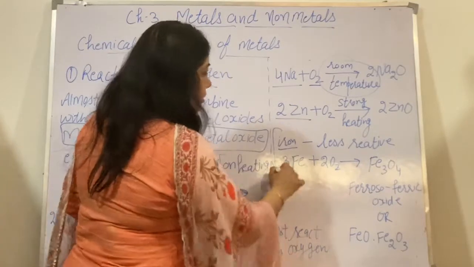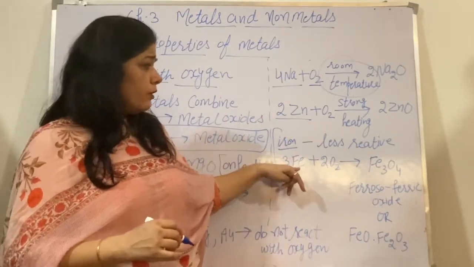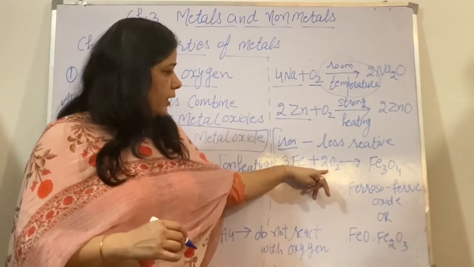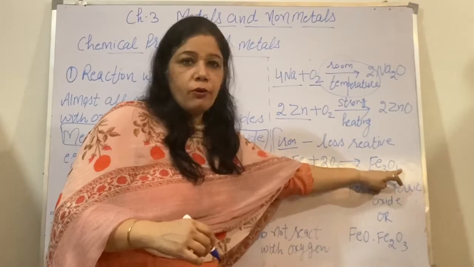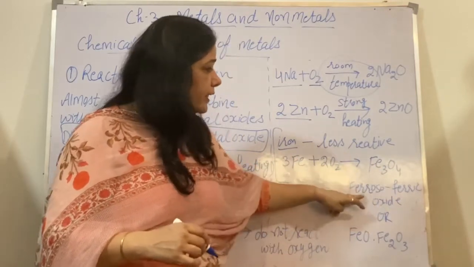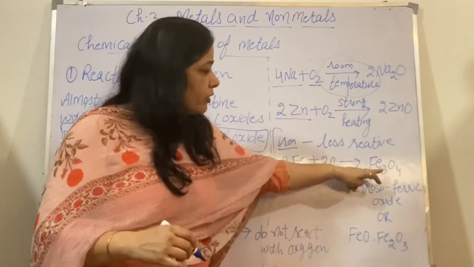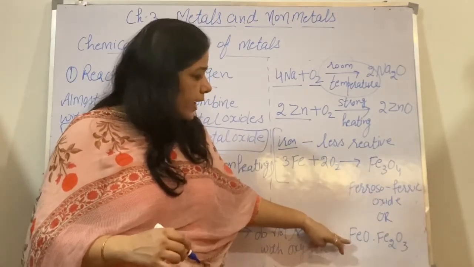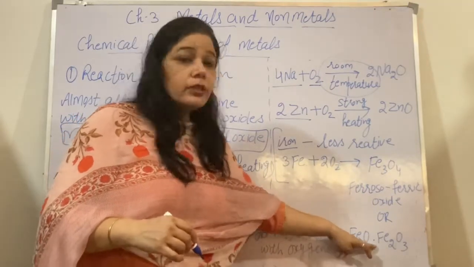Now iron is comparatively less reactive, and when iron reacts with oxygen, it forms Fe3O4, the ferroferric oxide, which you can also write as FeO.Fe2O3, iron second third oxide.